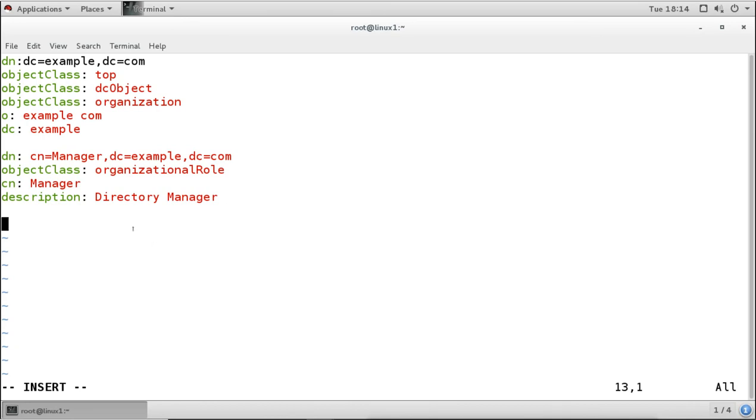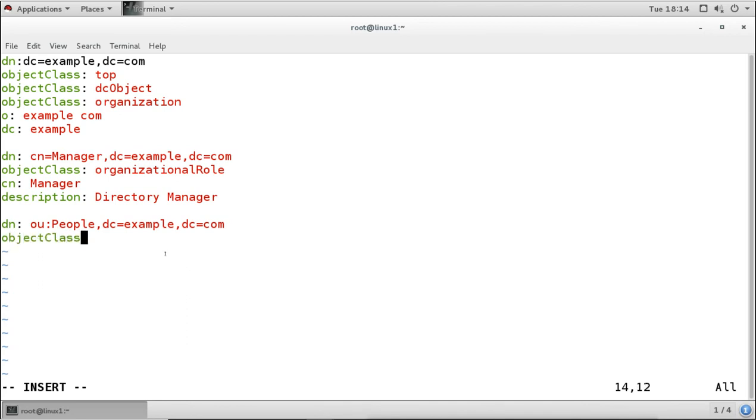This is the admin information, then we are adding the OU information. So dn is OU, and we will create the OU for people. DC will be our domain name, and DC will be our domain name. Now this is the object class.